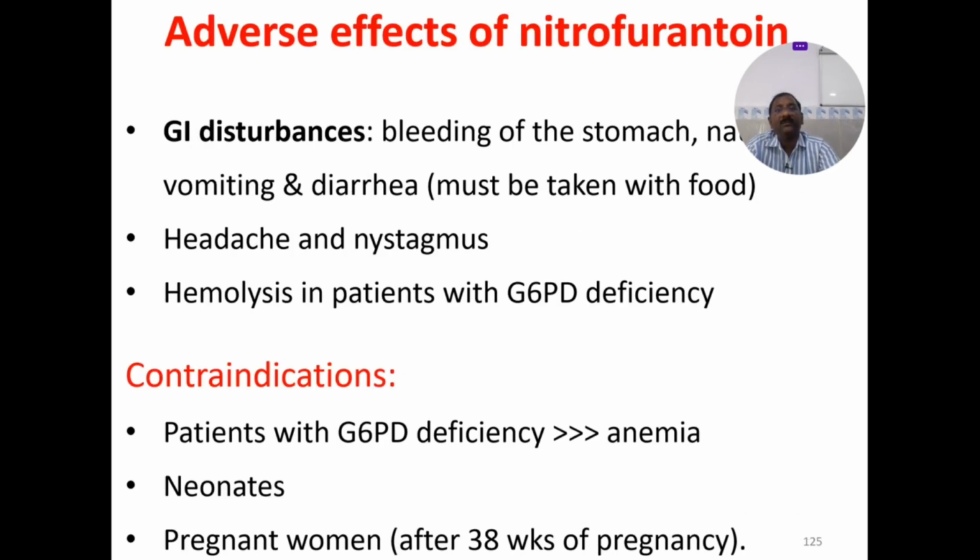GI disturbances, bleeding of the stomach, nausea, vomiting, diarrhea; must be taken with food. But most of the people tolerate nitrofurantoin very well. Very rarely we see these side effects: headache and nystagmus, hemolysis in patients with G6PD deficiency. Contraindications: patients with G6PD deficiency, leading to anemia; neonates; and pregnant women after 38 weeks of pregnancy.